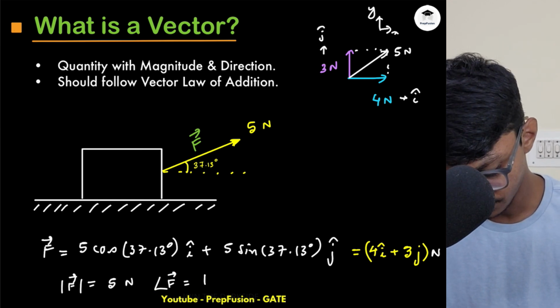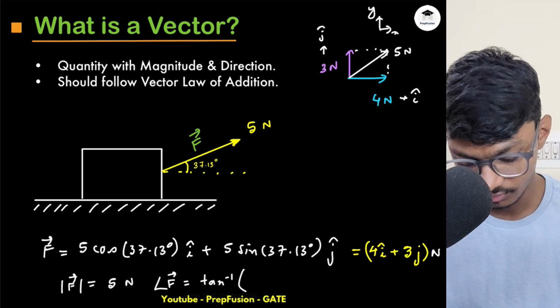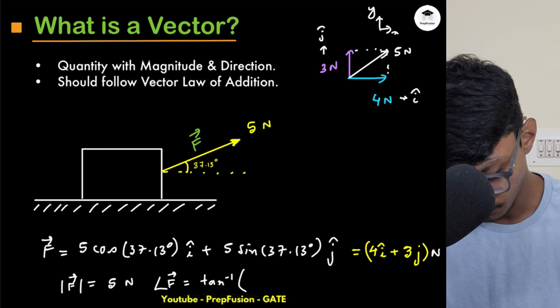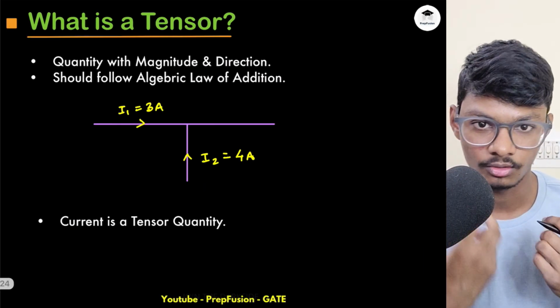Angle of force is tan inverse what? Y upon x, right? Y upon x. Y is 3 upon 4, which is 37.13 degrees, okay? So this is the basic thing. Now there is another thing called tensor.